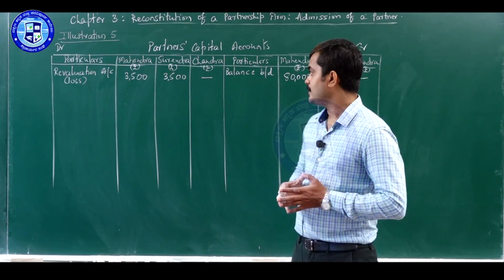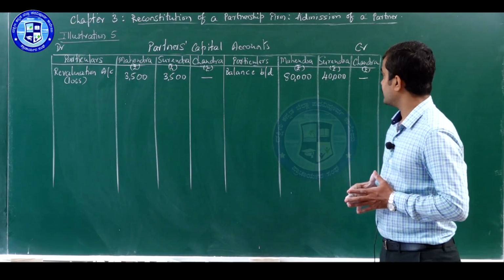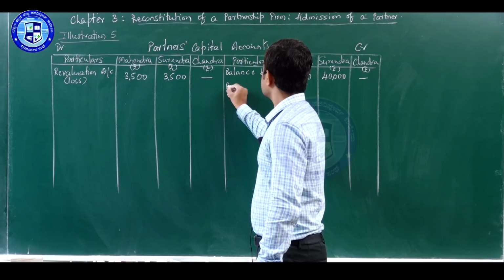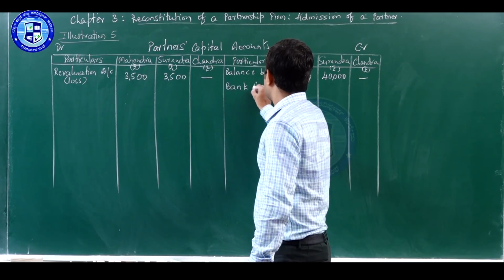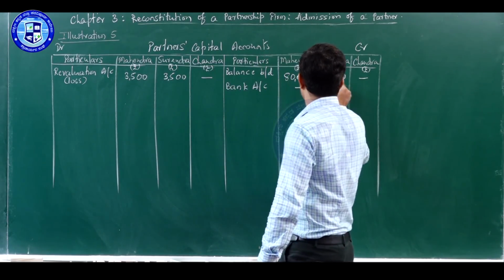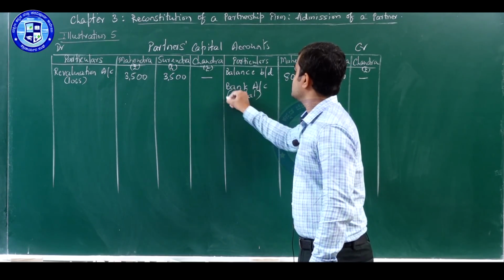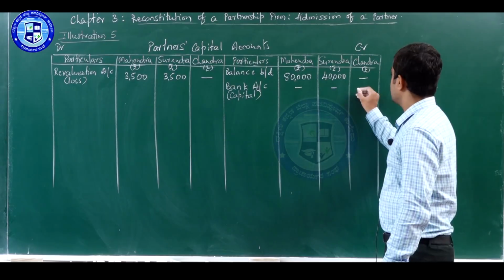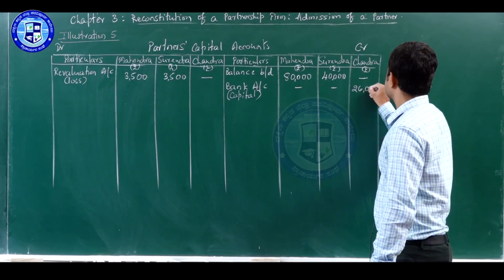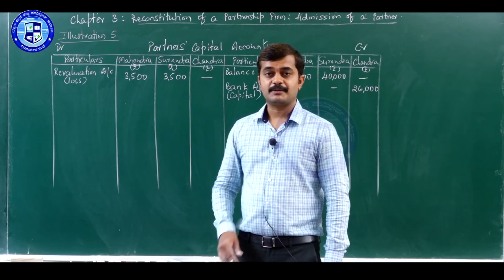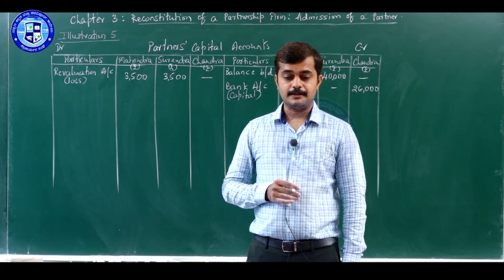Entry will be bank account debit to Chandra's capital account, which comes on the credit side as a bank account. So, this is capital contribution by Chandra, amount is 26,000.